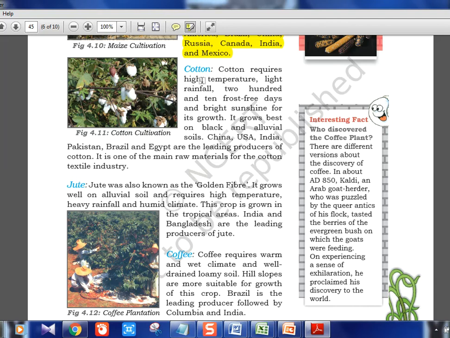Okay, cotton needs high temperature, light rainfall, 210 frost-free days and bright sunshine for its growth. So these kind of conditions you should know. For cotton, this is what you need. It grows best on black and alluvial soils. Okay, black and alluvial soil, which is there in the Deccan Plateau, also in the alluvial region of North India. China, USA, India, Pakistan, Brazil, Egypt are the leading producers of cotton. In India, you know, cotton has been there right from the time of the Indus Valley civilization. Okay.